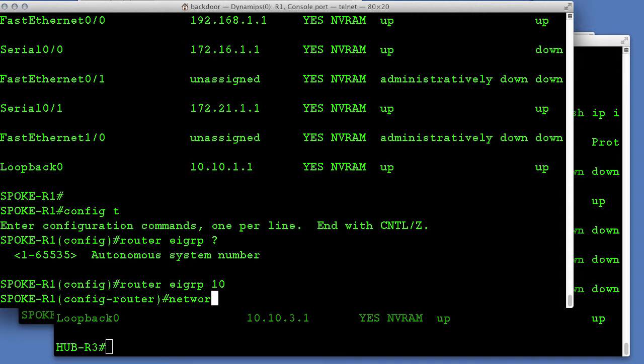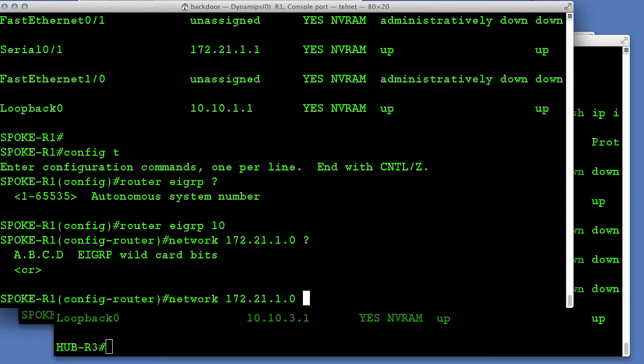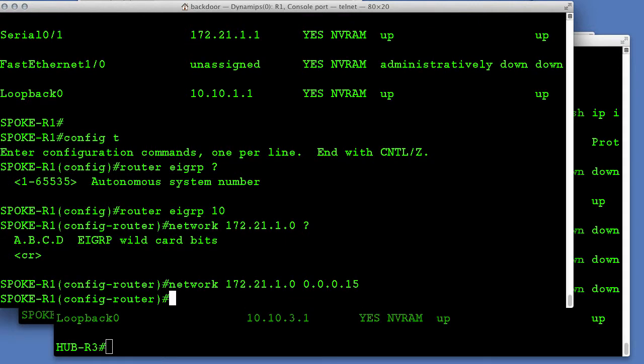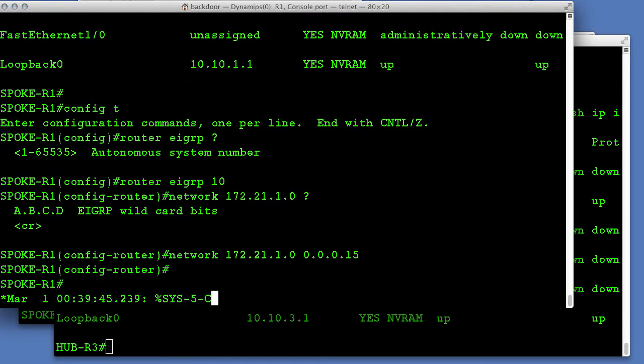And then we're going to choose the serial interface, which is network 172.21.1.0. It's a /28, by the way, so we're going to inverse that mask. Remember, wildcard, we're at the point now where it's wildcard bits. And so it's going to be 0.0.0.15. This is going to insert that serial interface into the EIGRP process, but let's not assume it's working.